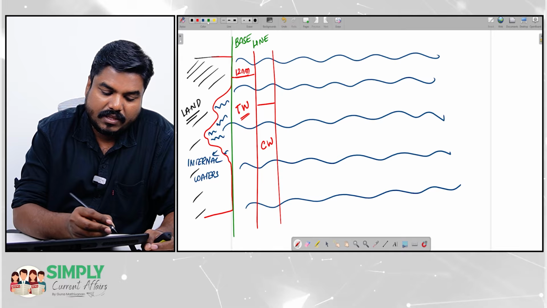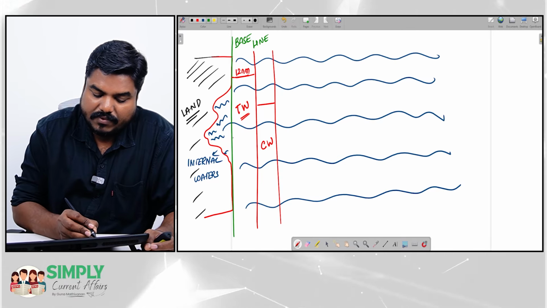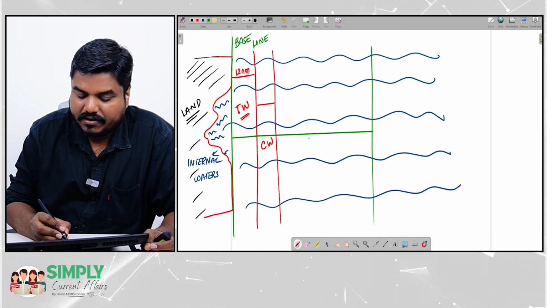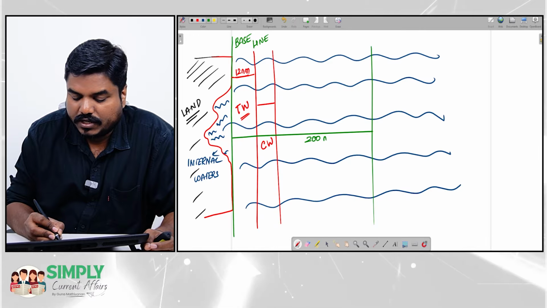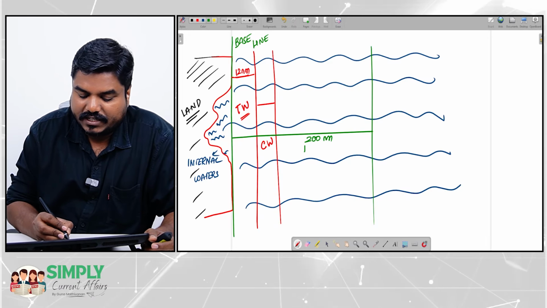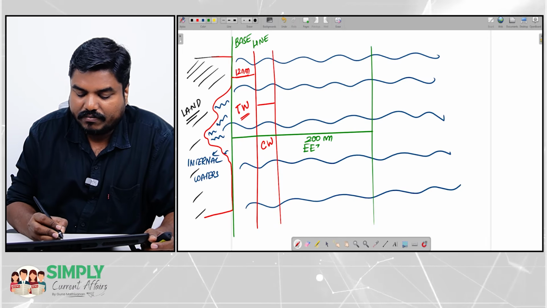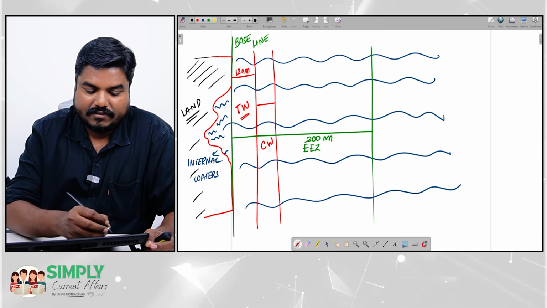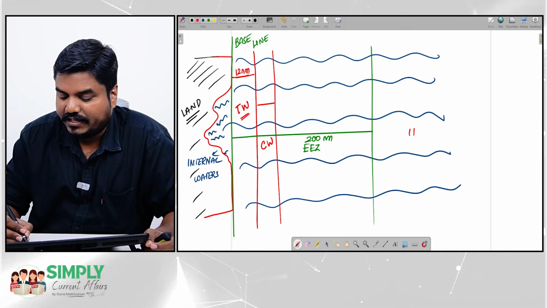Now, 200 nautical miles from the baseline is referred to as the exclusive economic zone. Beyond this 200 nautical miles, that region is called high seas.